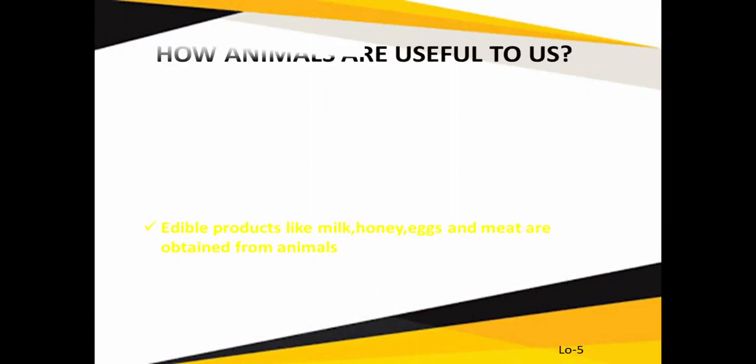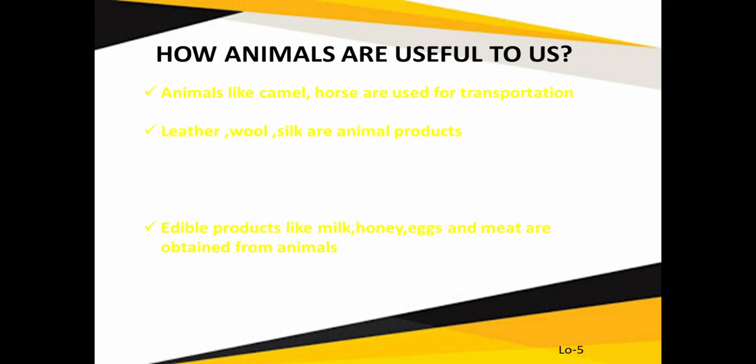So coming to the first point, animals like camel, horse are used in transportation. They help us to carry things from one place to another. Next, leather: the skin of some animals, like snake, helps to provide leather. Wool is provided by sheep. Silk is provided by the silk moth. Similarly, animal excreta, the cow dung or the waste of the animal, is used in making manure, and further in villages it is used in producing gobar gas.